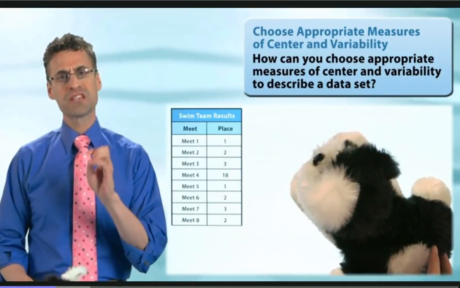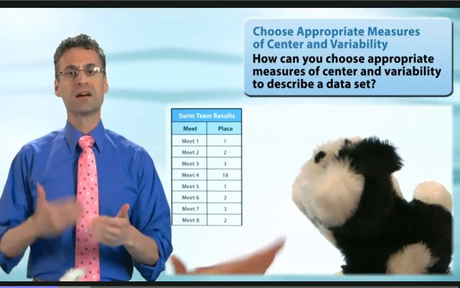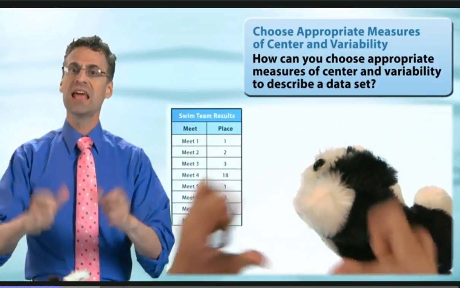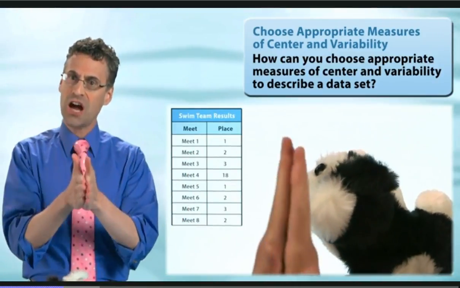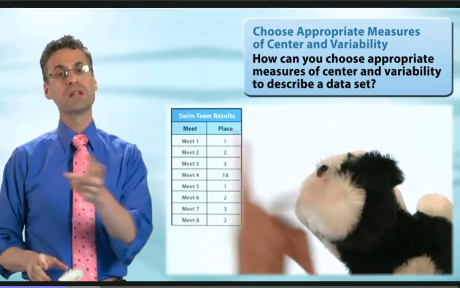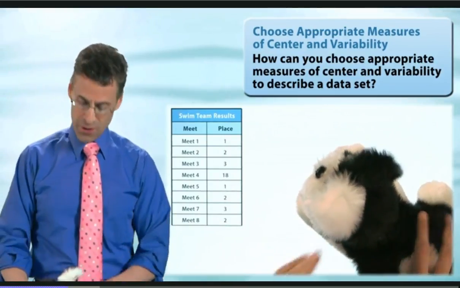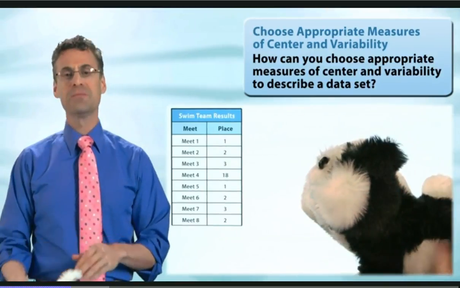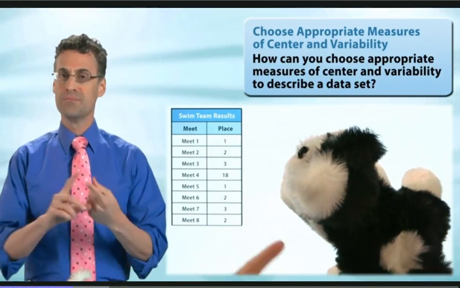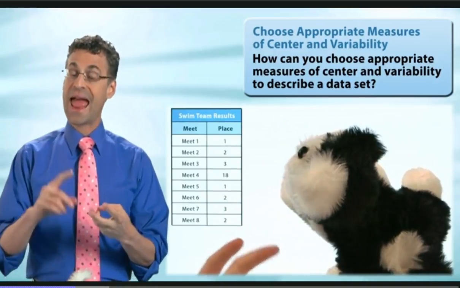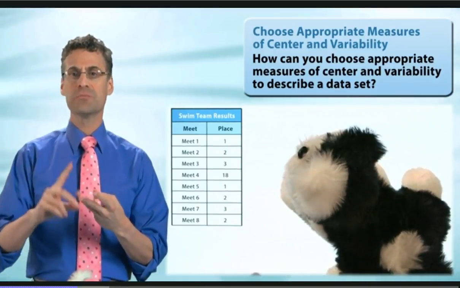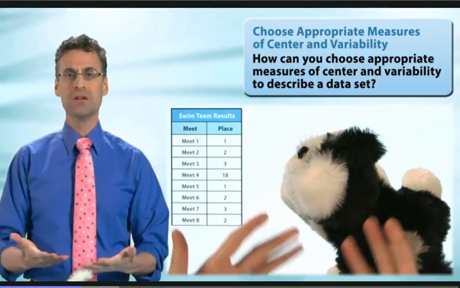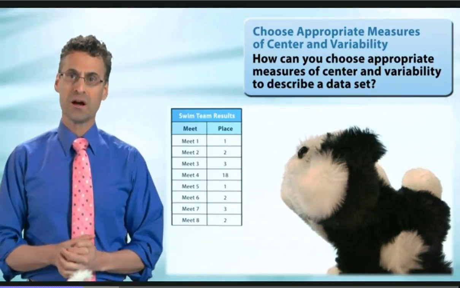Now remember, measures of center are just different ways of trying to understand data by taking a large data set and trying to break it down to just one number. And there's 3 measures of center that we thought about together. The 3 measures that we saw were the mean, the median, and the mode. Those are 3 different measures of center. And the question is, which measure of center might Jamie use in order to persuade her team?